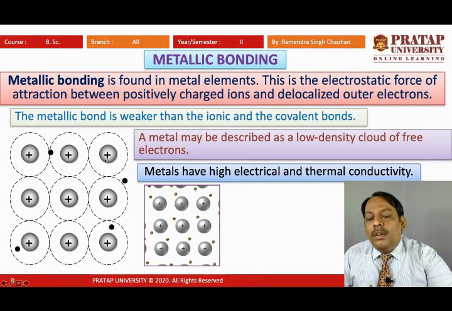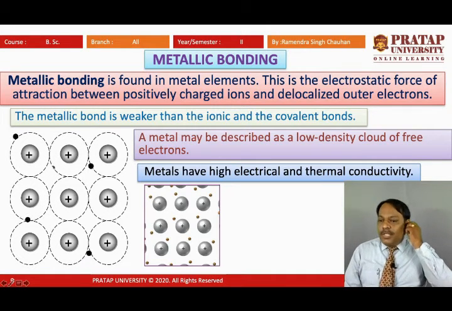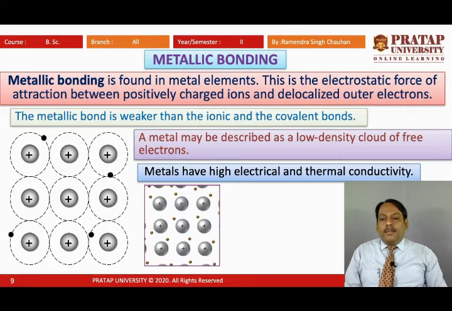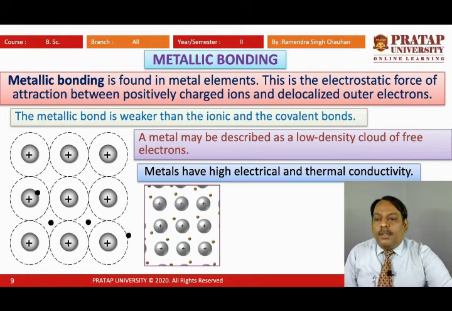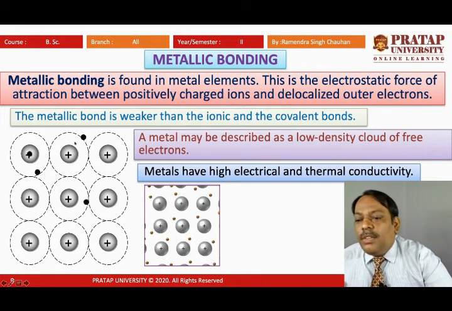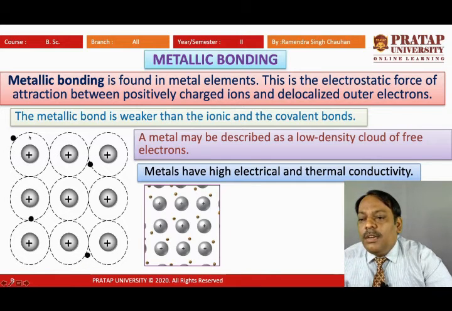They will not be shared with two closest neighbors, but any free electron can be shared with any atom of the metal. Here we can see that these free electrons are being shared with all the atoms. This one is shared between this and this.